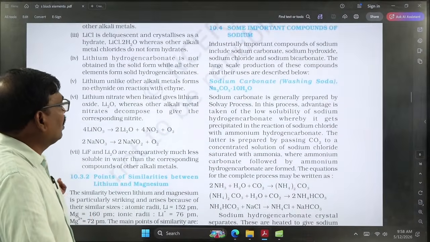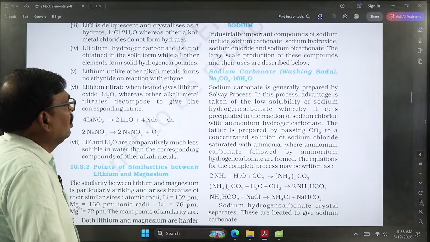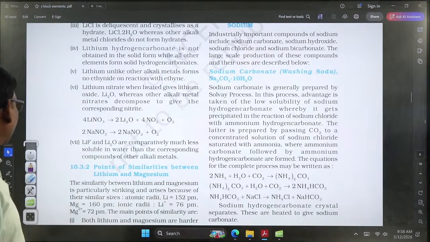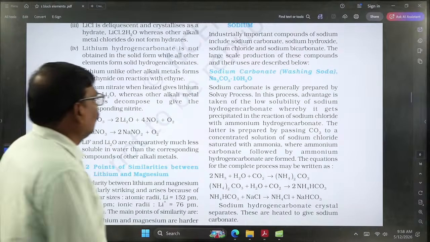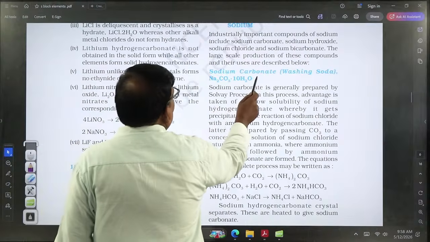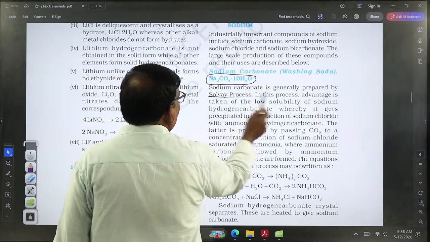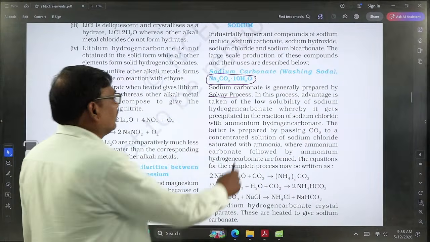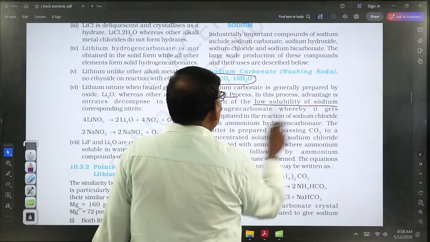After that we go to the compounds. In that, washing soda has a formula of Na2CO3, it is a decahydrated molecule. Mostly sodium carbonate can be prepared by using the Solvay process. The main principle involved here is the low solubility of sodium hydrogen carbonate.